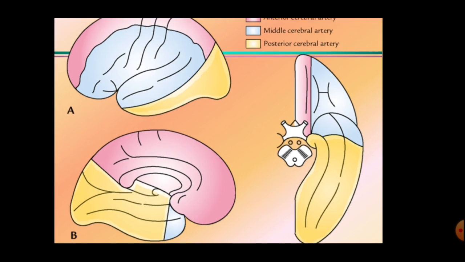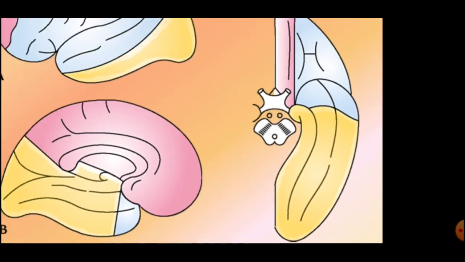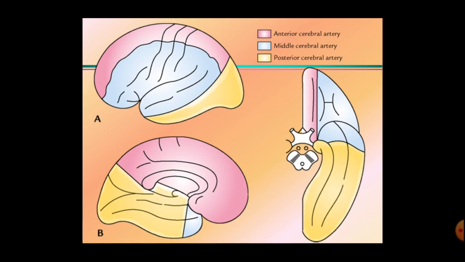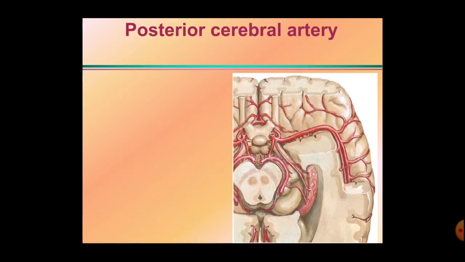Okay, so we have seen the 15 branches arising from these three main arteries forming the circle of Willis. Here in the picture, this is the posterior cerebral artery. It is winding around the midbrain, here the cerebral peduncle, and it is also giving here this branch which is going to the choroid plexus.